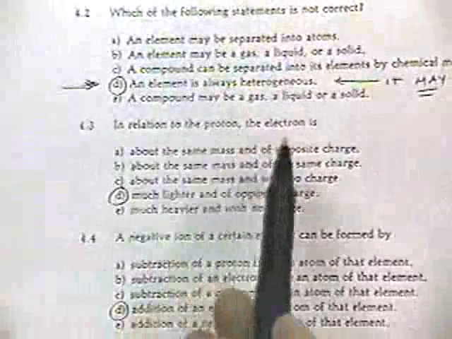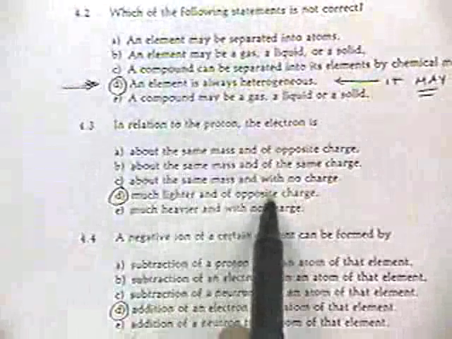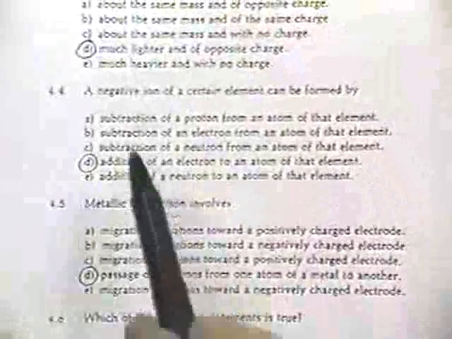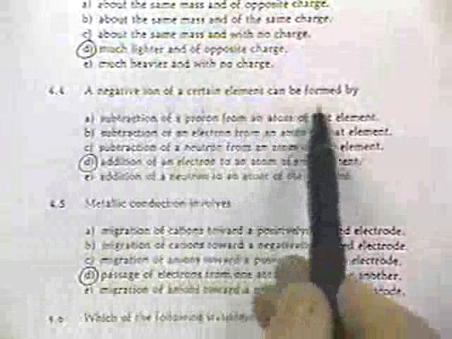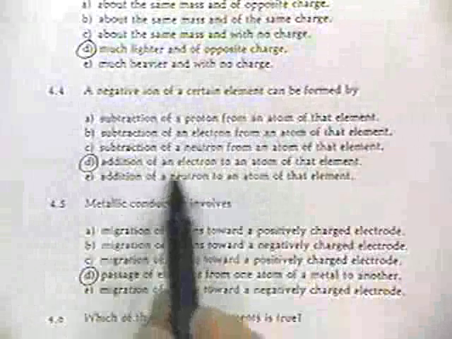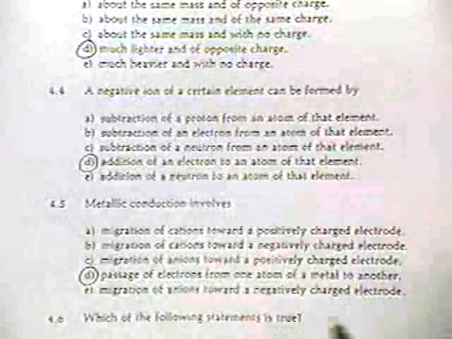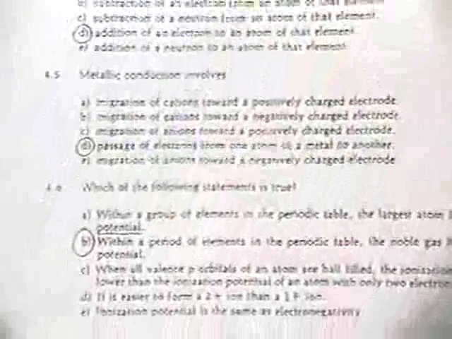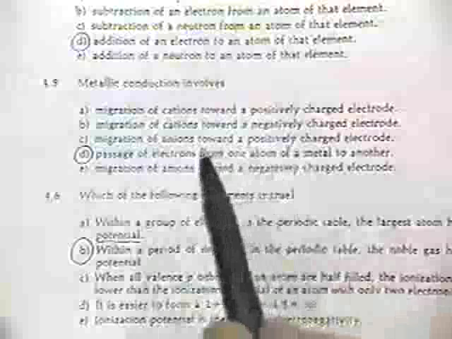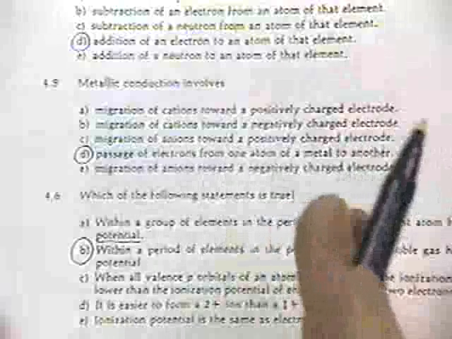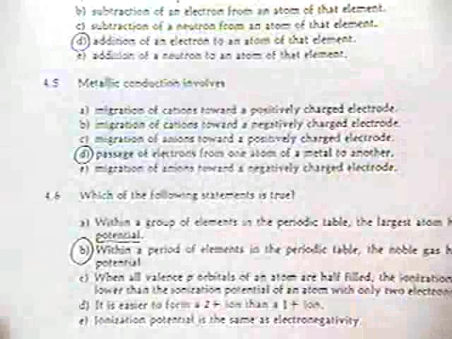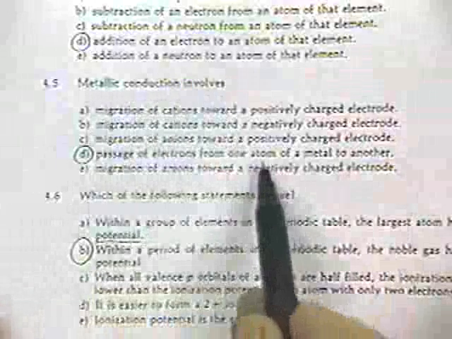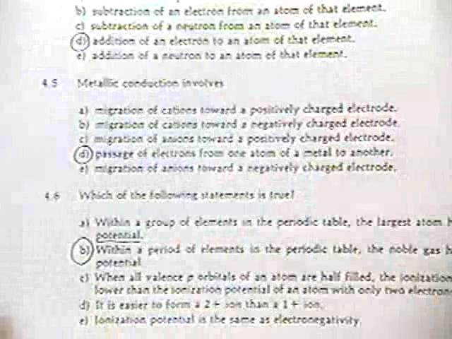In relation to a proton, the electron is much lighter and of opposite charge. A negative ion of a certain element can be formed by adding an electron to an atom of that element. That's pretty straightforward. Here's a discussion about metals, which we had. Remember, everything to the left of that line is a metal, everything to the right is a non-metal. Metallic conduction means there's passage of electrons from one atom of metal to another.